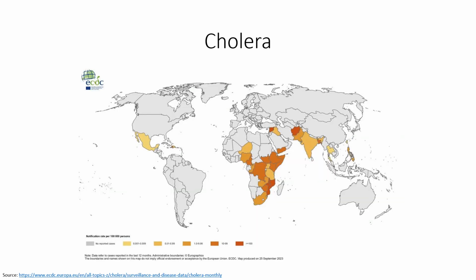Similarly, the impact is further highlighted by this map of cholera rates around the world. Just as with typhoid fever, countries with higher rates of cholera also have less access to clean and safe drinking water.